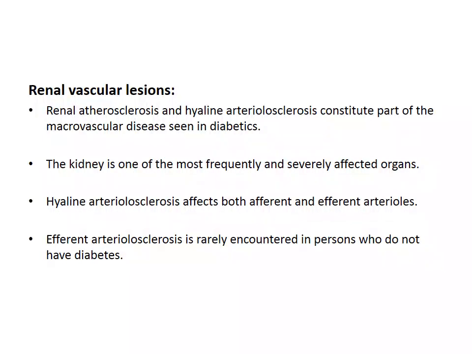After the glomerular lesions, let's move on to the renal vascular lesions. Renal atherosclerosis and hyaline arteriosclerosis are the two important renal vascular lesions seen in diabetic patients. The kidney is one of the most frequently and severely affected organs. Hyaline arteriosclerosis affects both afferent and efferent arterioles. If there is hyaline arteriosclerosis affecting the efferent arterioles, it is mainly due to diabetes, and it is very rarely seen in non-diabetic patients.